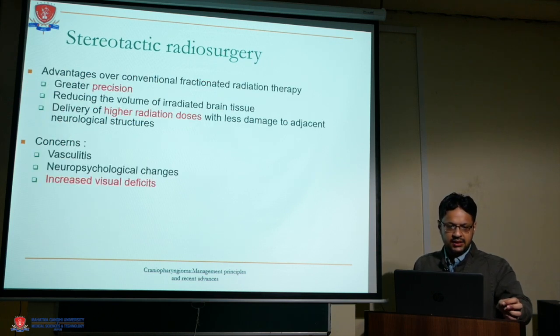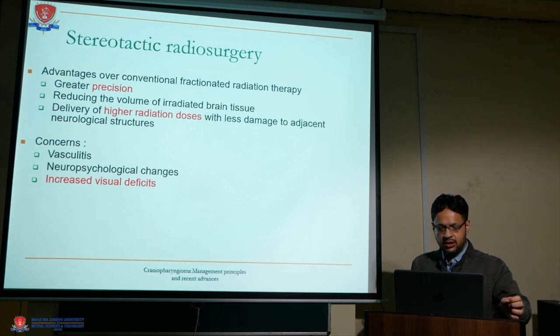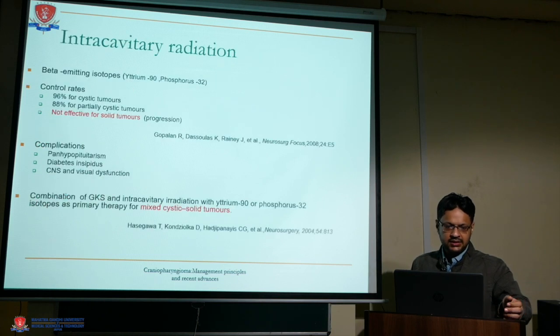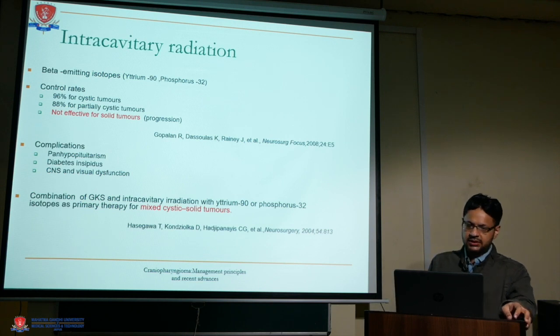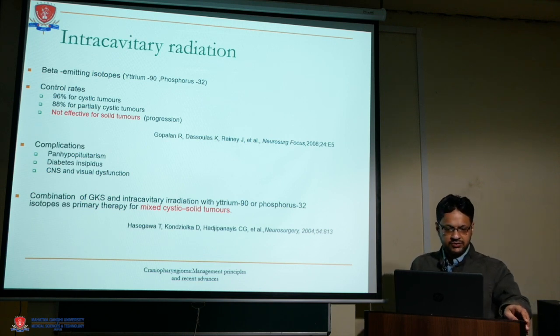Stereotactic radiosurgery, like gamma knife, or the stereotactic radiosurgery which is available in the institutes. The advantage over the conventional fractionated therapy is that it has greater precision. It reduces the volume of irradiation to the adjacent normal structures and delivers a high single dose of radiation. The concerns are vasculitis, neuropsychological changes, and decreased visual field due to the increased susceptibility of the optic nerve to the radiation. Intracavitary radiation is another mode using beta emitting isotopes. The complications include panhypopituitarism, diabetes insipidus, CNS, and visual dysfunctions.